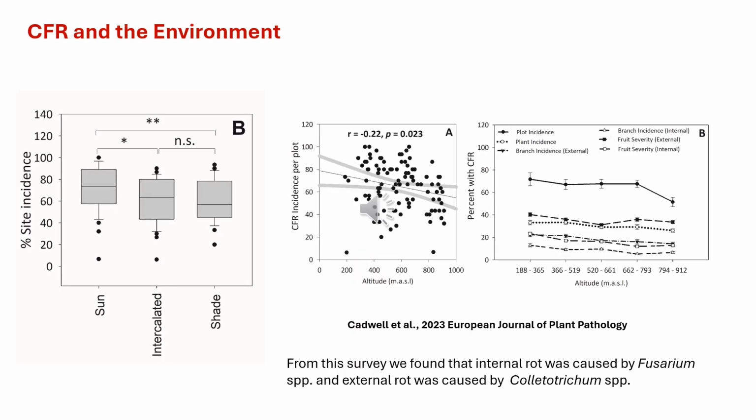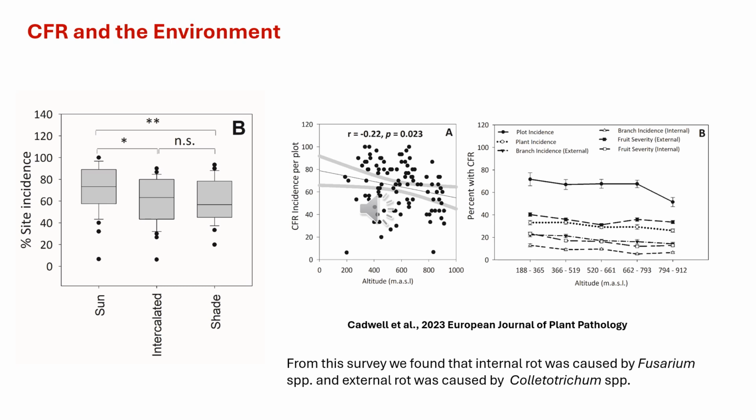Because farmers and extension agents were saying that the necrosis on coffee fruit of certain fields was caused by some damage, we conducted a survey to know if there is an association between sun coffee and coffee fruit rot. The graph on the left shows the incidence of coffee fruit rot in sun, intercalated, and shade coffee. We found that sun coffee had significantly more coffee fruit rot than intercalated and shade coffee.